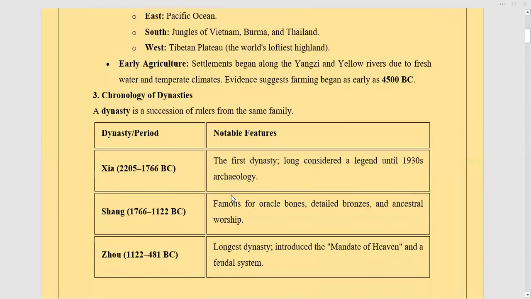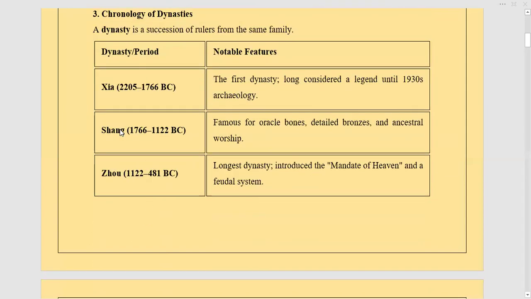Now, talking about the dynasty, you must know what a dynasty is. A dynasty is a succession of rulers who are from the same family. Then, in your book, you will start discussing from the Shang dynasty, but there is also evidence that there used to be the Xia dynasty before that. A lot of archaeologists have found evidence about that. You can skip that or add that to increase your word count. It's totally up to you.